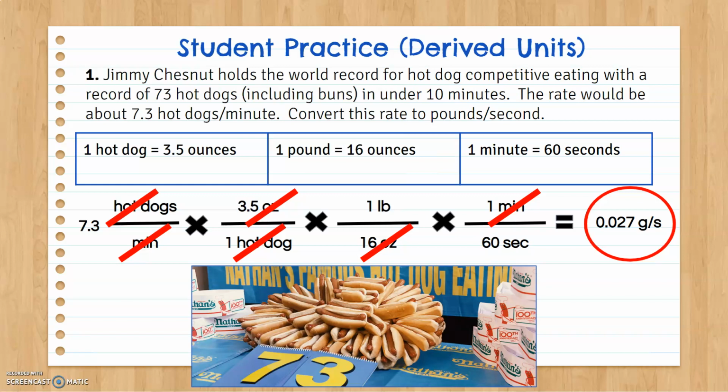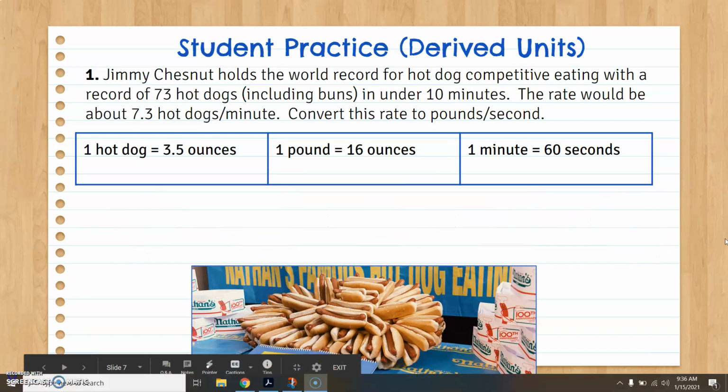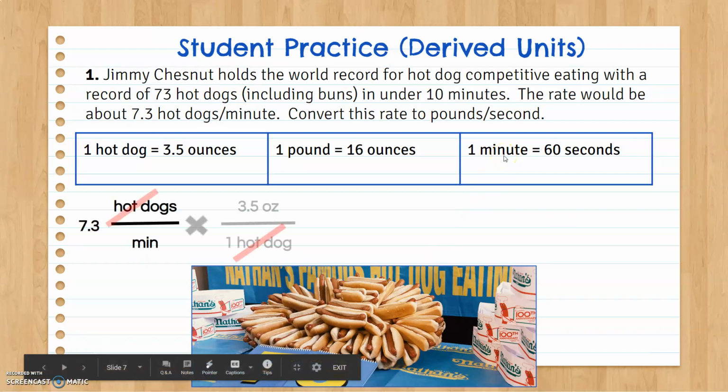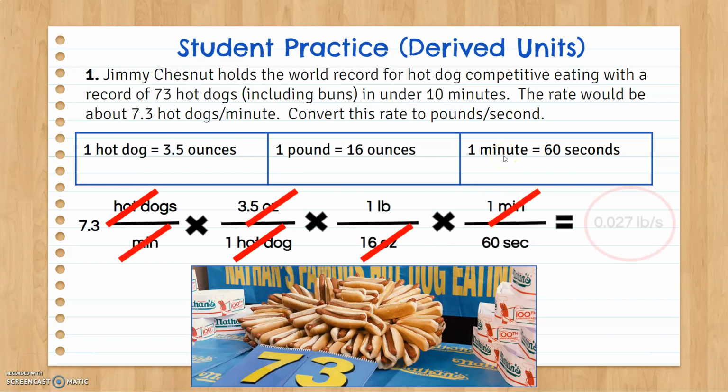So let's go ahead and fix that. Okay, so I cleaned that up. That was a slight mistake. So here we go. Just a little unit mistake. But there we go. 0.027 pounds per second. And like I said, I want the correct units, so I probably need the correct units in the slide there. So that's just a little error on my part. But anyway, the number is the same. All of the work is correct, and hopefully you were able to sort that out.